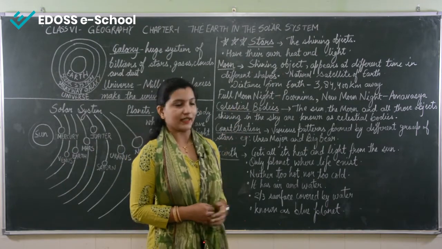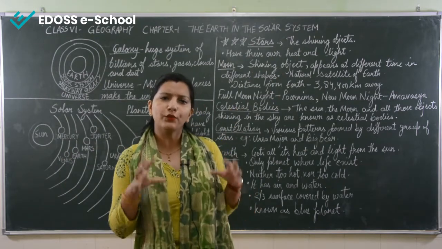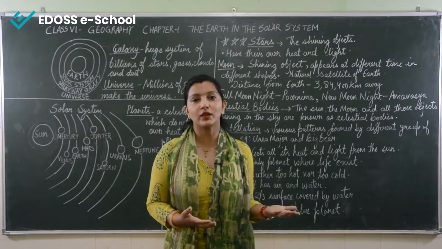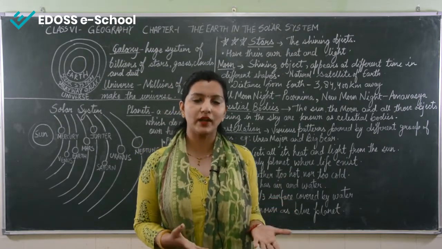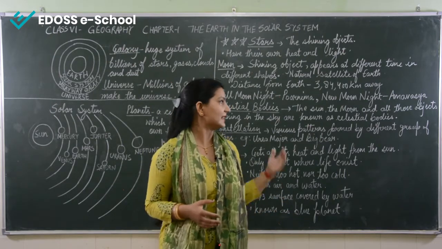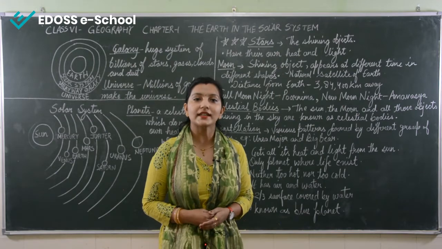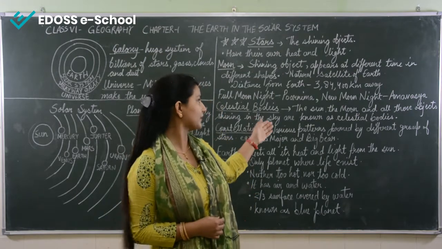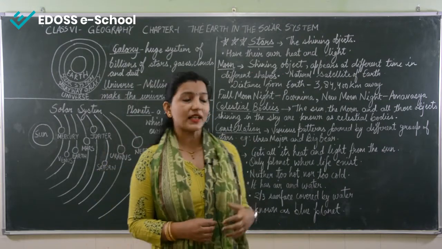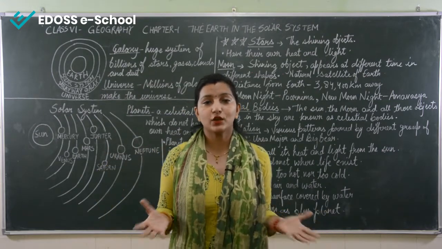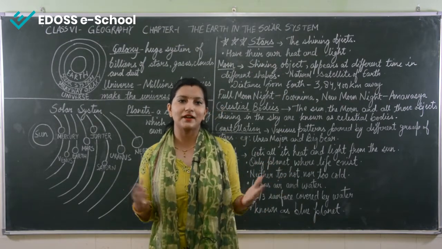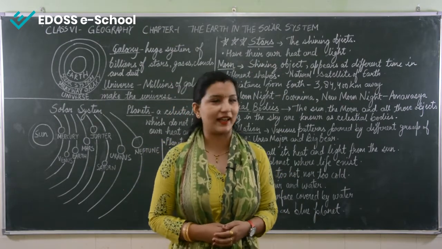Sometimes we can see the full moon in the sky. We call it a full moon night. That full moon night is also known as Purnima. And sometimes we can see there is no moon in the sky. That means it is a new moon night. We call it Amavasya. It comes after the fortnight of the full moon night. When there is Amavasya, the moon is not visible in the sky, and if the sky is very clear, you can see the stars very clearly in the sky.